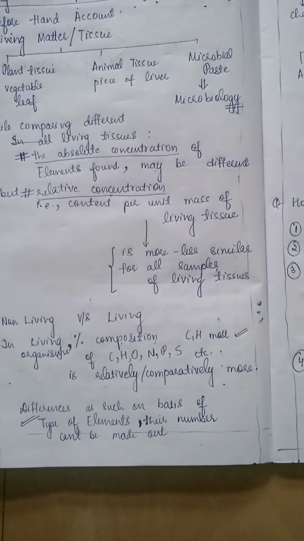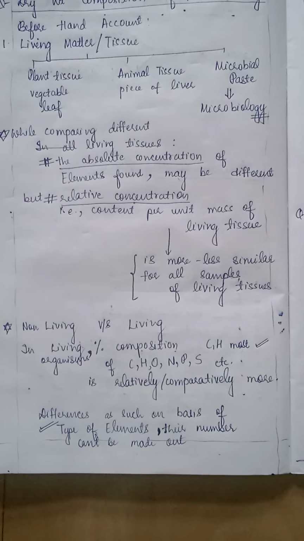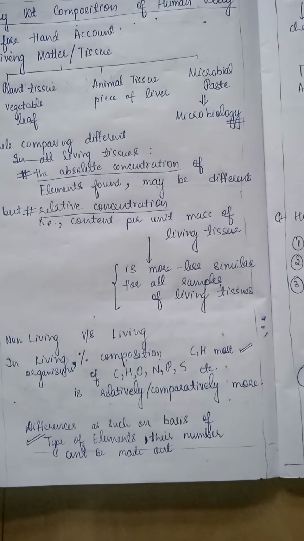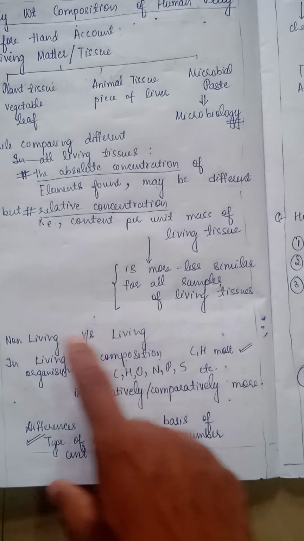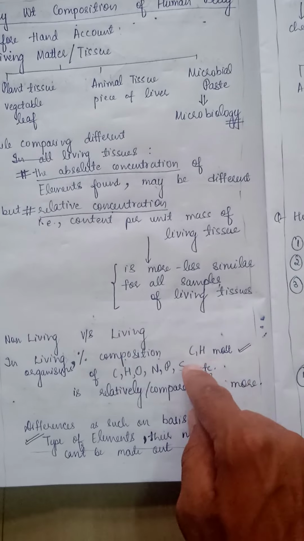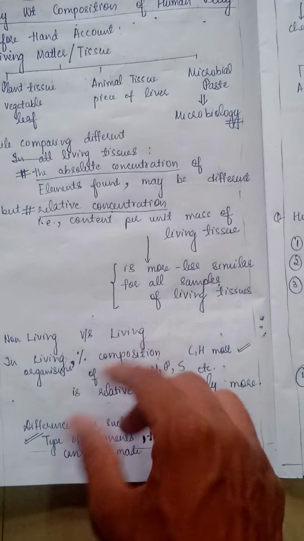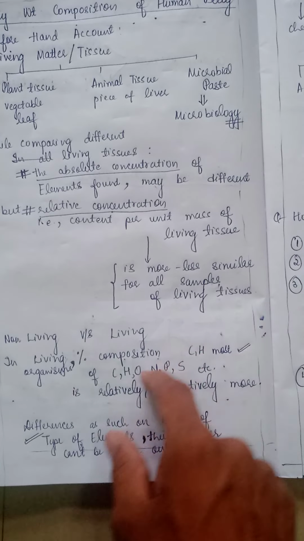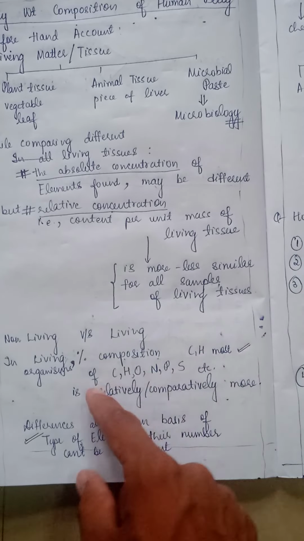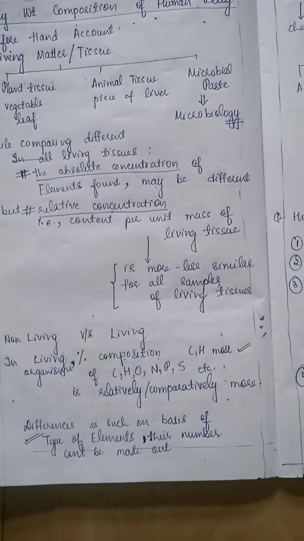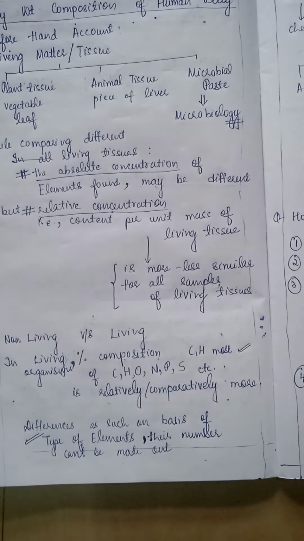Absolute concentration is not useful for comparison purposes. For comparison, we take relative concentration. In living samples, relative concentration is not different. But if you compare non-living versus living, in living, the percentage composition of carbon and hydrogen will be most abundant, and mainly the elements which are higher than others will be C, H, O, N, P, S, meaning carbon, hydrogen, oxygen, nitrogen, phosphorus, sulfur. They are comparatively more. Differences on the basis of type of elements or number of elements cannot be made out, right?